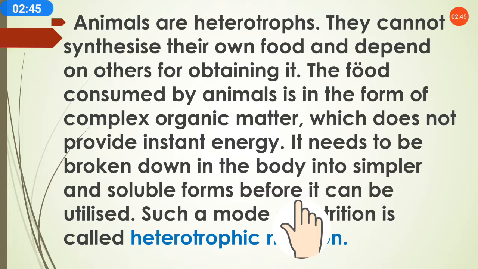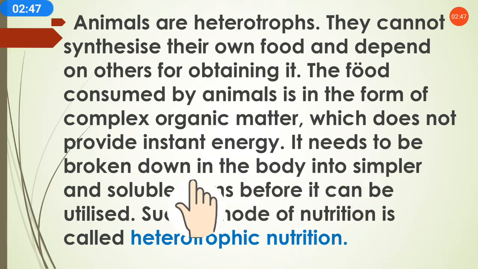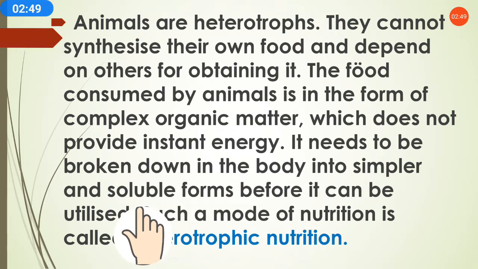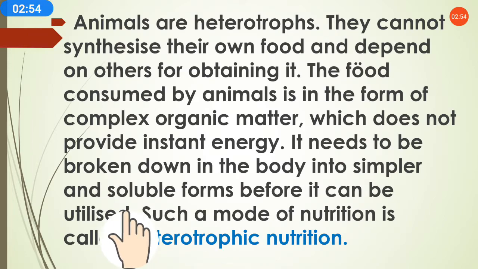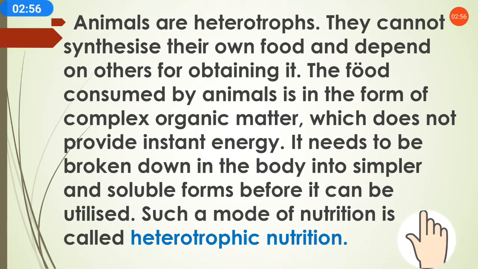So before the body utilizes the food, it needs to be broken down into simpler and soluble forms, and such a mode of nutrition is called heterotrophic nutrition. This method of nutrition, taking food from others, breaking it down into simpler and soluble forms and then utilizing it, is called heterotrophic nutrition.